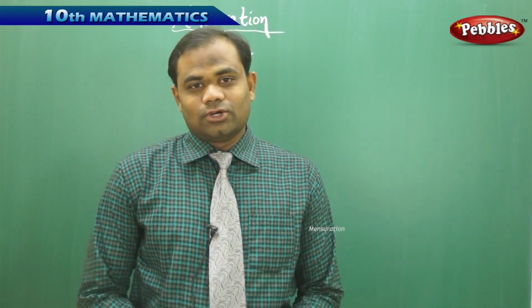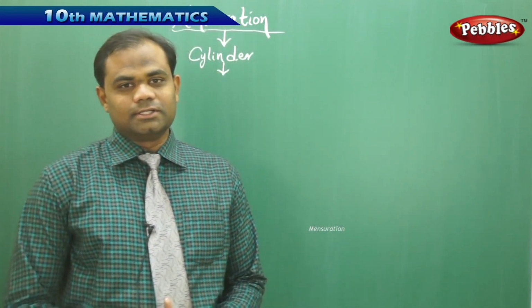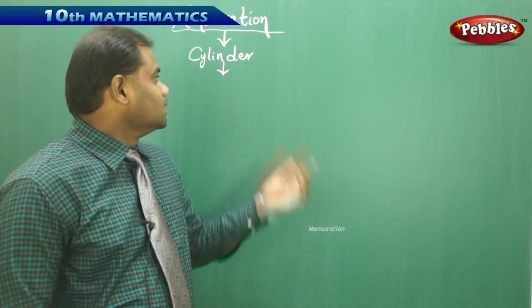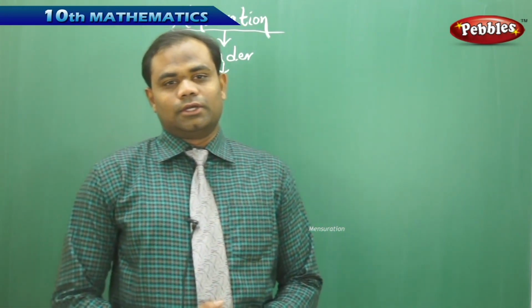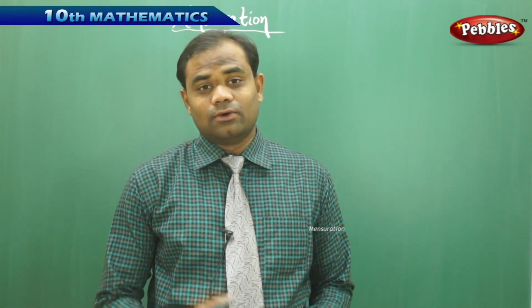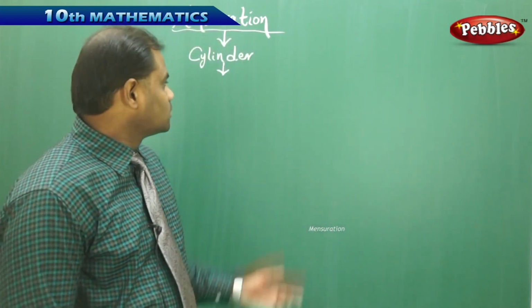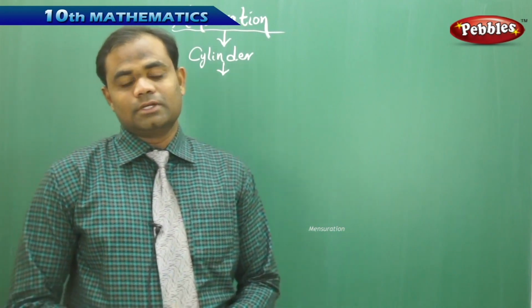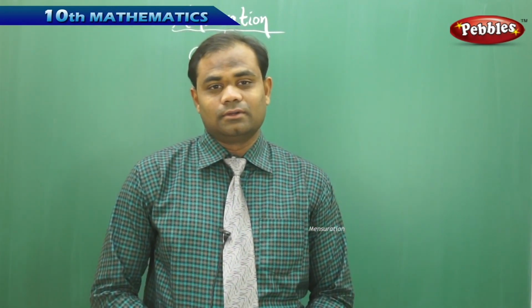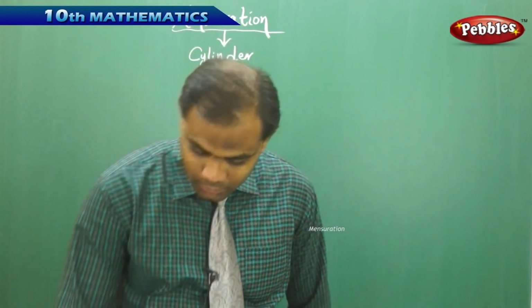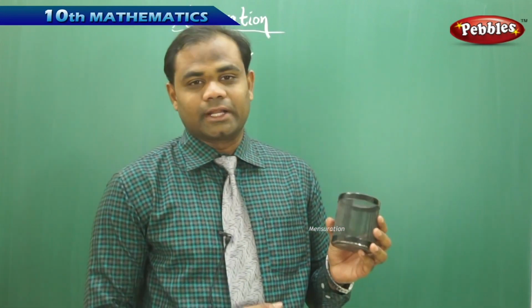Now, the next solid structure which we are going to discuss in the topic of mensuration is a cylinder. A cube and a cuboid have their own respective shapes and dimensions. Similarly, let's see what a cylinder is. Imagine I have this pen stand.